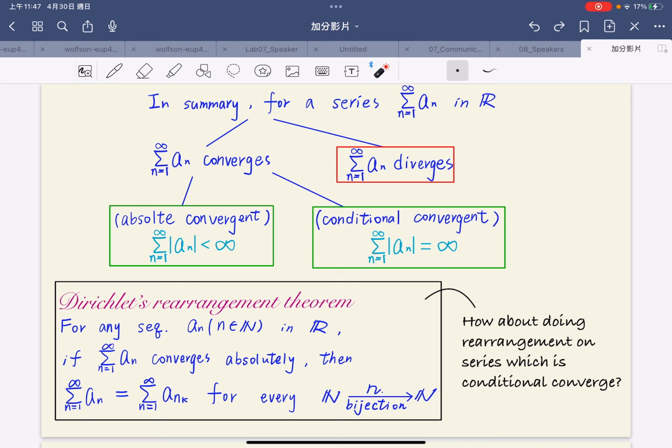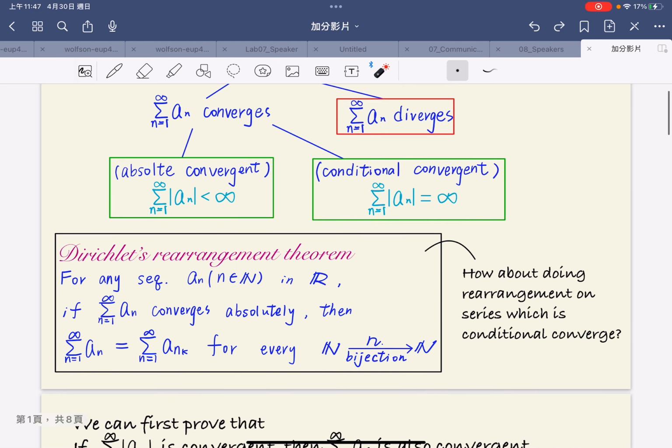Divergence means that the sum of a_n from n equals 1 to infinity tends to positive or negative infinity, or the value does not exist. Absolute convergence means that if we take the absolute value of every term of the series, it will also converge. But if the series is conditionally convergent, the series of absolute values will become divergent.